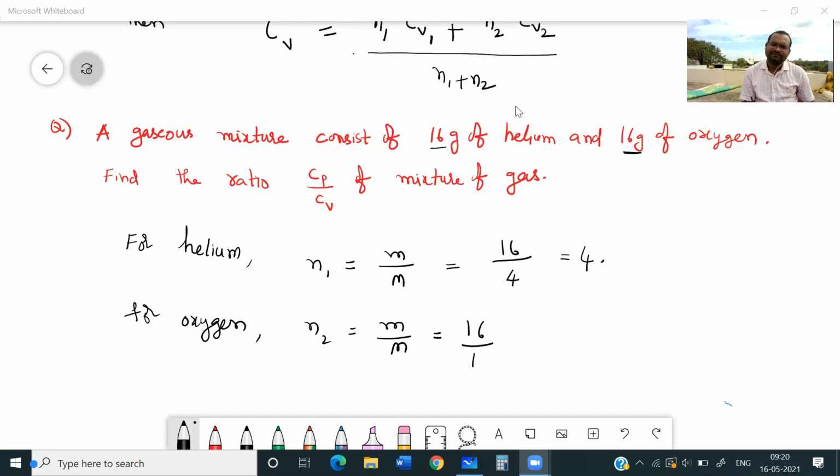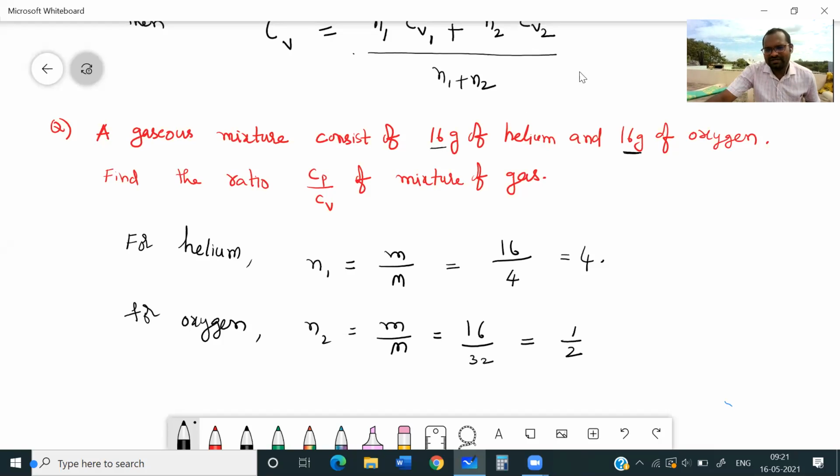Which is correct? That means you do not have a clear idea of molecular mass. 32, yes, correct. 32 is the right answer, 32 gram per mole. So 16 by 32 means 1 by 2, or 0.5.